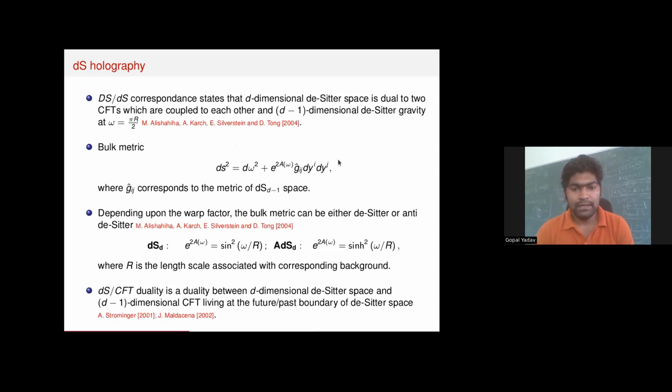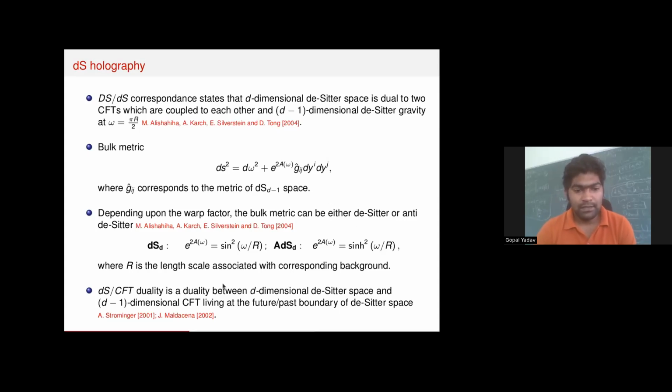For that they consider the metric given over here, which is the metric at constant omega slice. Depending upon this warp factor, the bulk metric can be either anti-de Sitter or de Sitter. For example, if we have a warp factor sin squared omega over r, this will describe a de Sitter bulk. If we have a warp factor sinh squared omega over r, then this will describe an anti-de Sitter bulk.